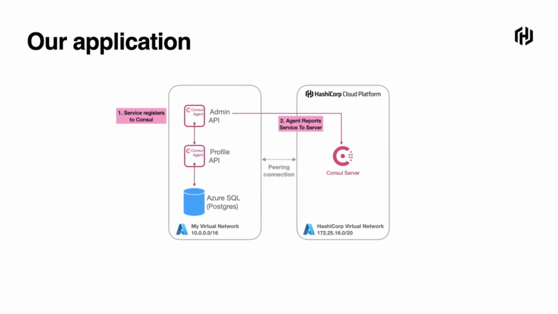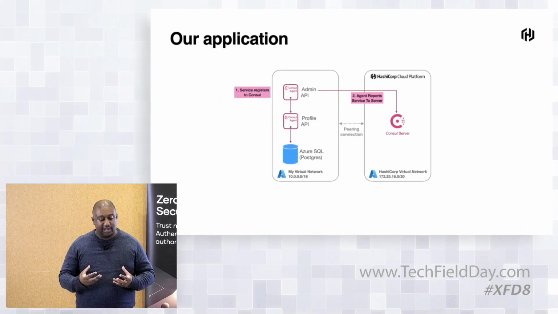Once that happens, Consul is saying, okay, cool, I know about this service now. Let's assign it this identity. And this is where the mutual TLS part comes in. So it's assigned the identities that way. If you have different nodes running their own Consul clients and reporting to the same server, now we have mutual TLS. And that's really cool when you're running things like VMs or even containers.